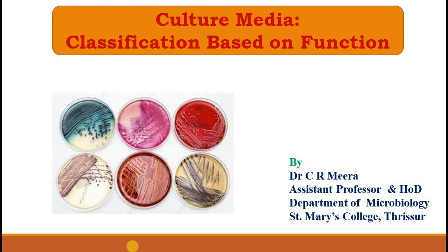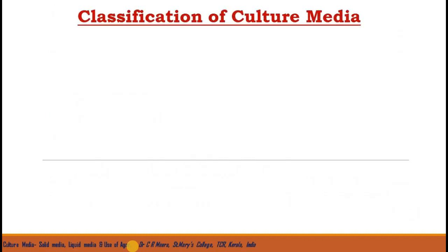In addition to that, the physical parameters like temperature, pH, oxygen requirement, etc., for the growth of the microorganism should also be properly maintained in the culture media. In the first video on culture media, we had discussed the classification of media based on various parameters. Once again, I am briefing the same.